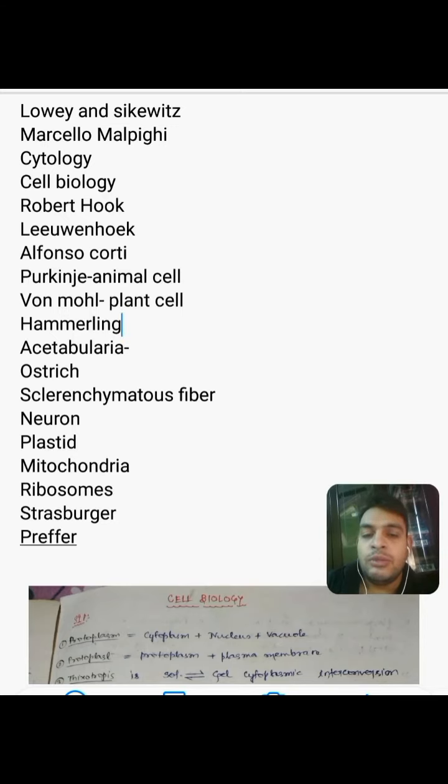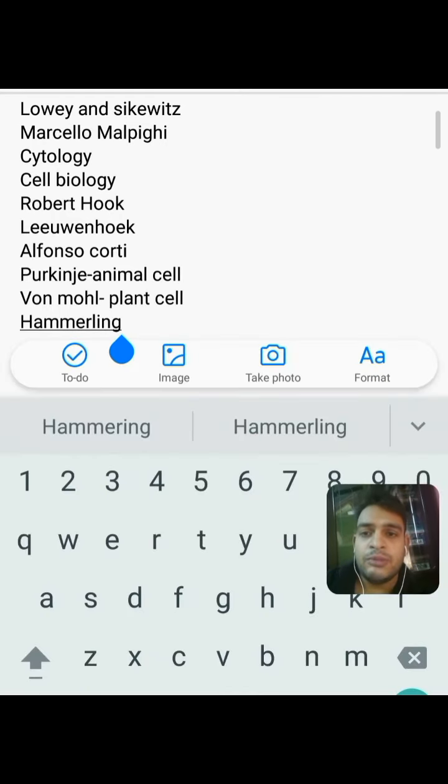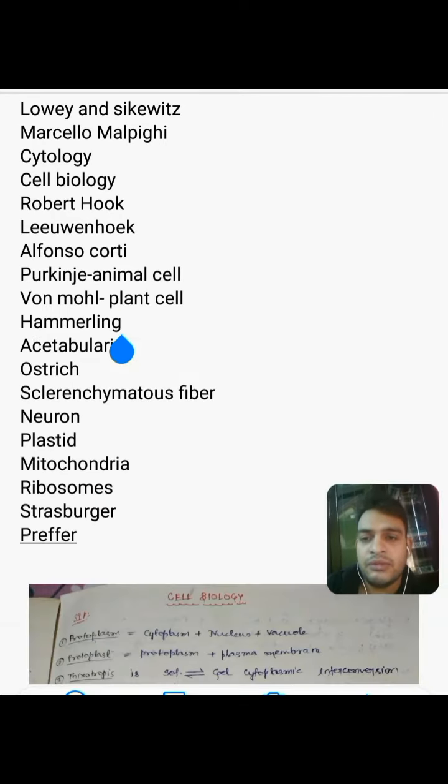Coming to the next point, we all know Robert Hooke discovered the cell. But what is more important is the name of the book in which he wrote about this discovery, and the name of that book is Micrographia. So that can be one of the major questions in the coming NEET examination: what was the name of the book written by Robert Hooke? Answer is Micrographia.